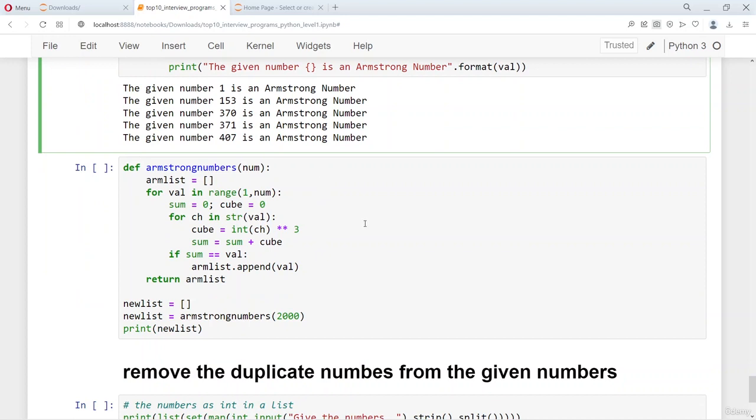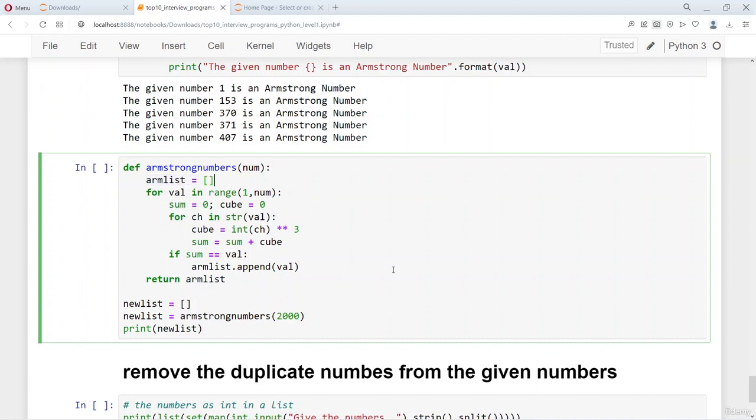Here the same Armstrong number program is written using a function, and then the list of Armstrong numbers is returned back to the user, and then it is printed from the new list. So it is the same program, but we have used a function, and we have created an arm list, which is an empty list, and then as you find the Armstrong numbers using the double for loop, we just append the Armstrong number to the empty list and then return it.